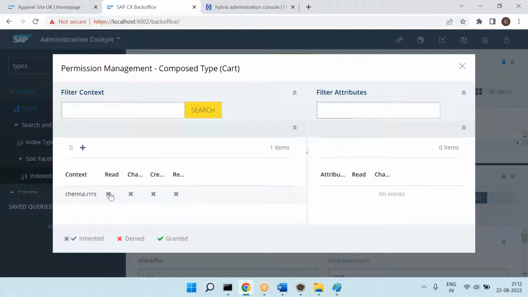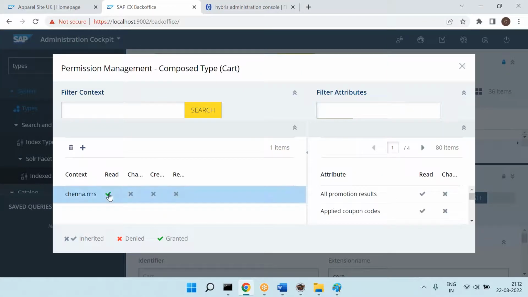Chenna triple RS can read this, can change this, can create the carts, can delete the carts. Like this, you can give the permissions. This is individual level permission. That means for one user, you have given the permission for this cart.